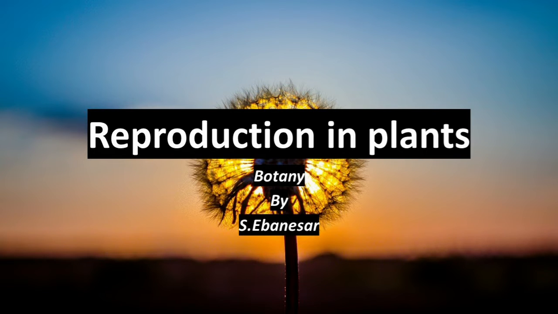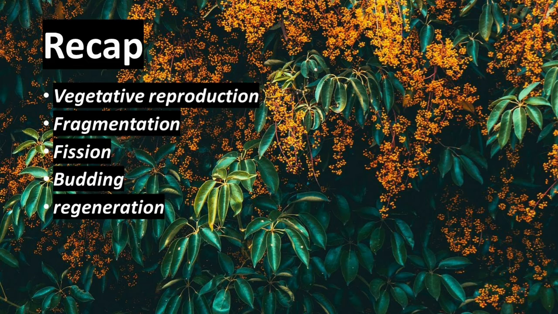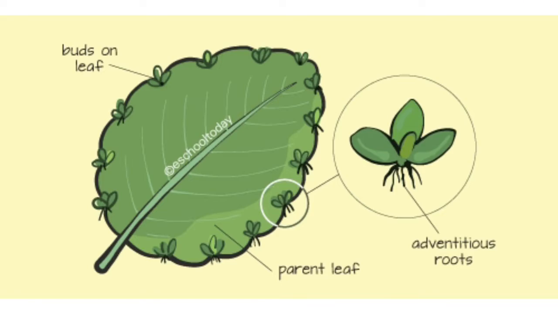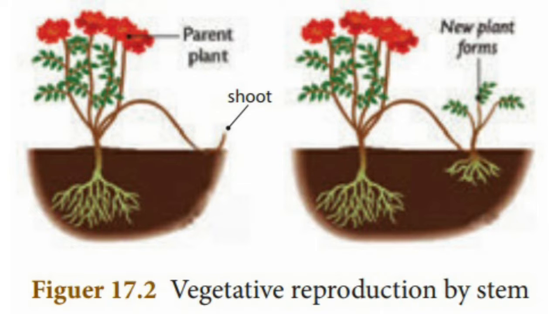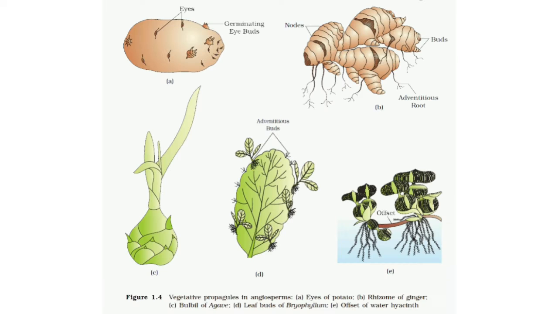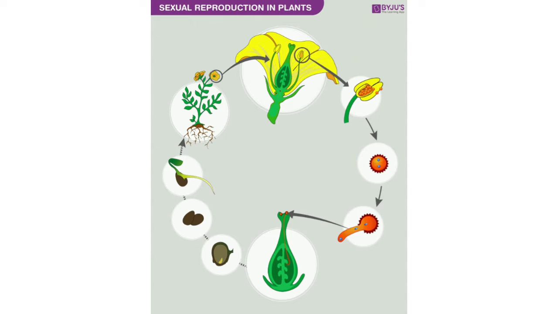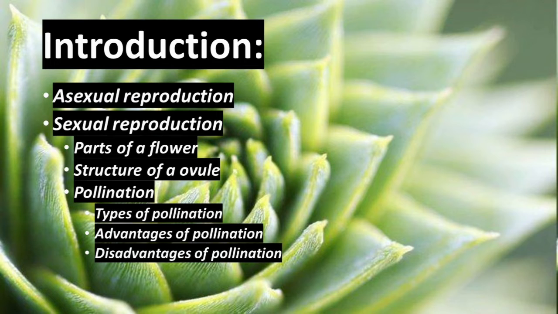Good morning, children. Let us continue reproduction in plants. In the previous class, we saw vegetative reproduction and the various methods of vegetative reproduction such as fragmentation, fission, budding and regeneration. Today we are going to study asexual reproduction, sexual reproduction in flowering plants, parts of a flower, structure of the ovule, pollination, its types, advantages and disadvantages.